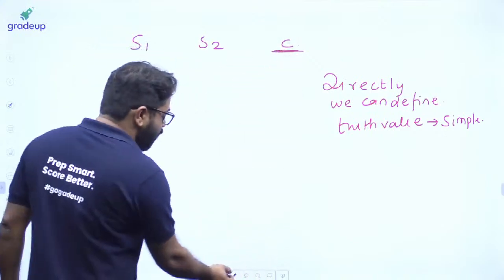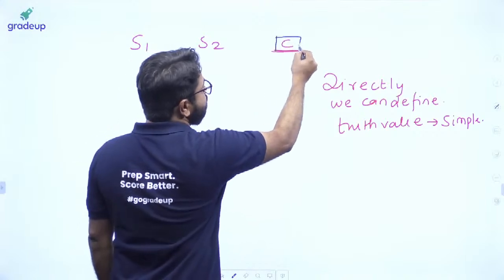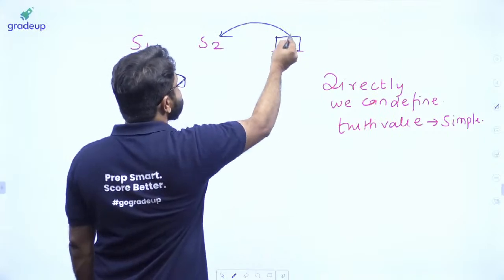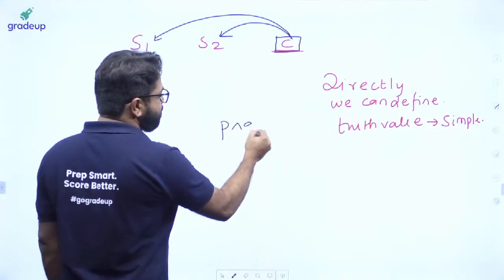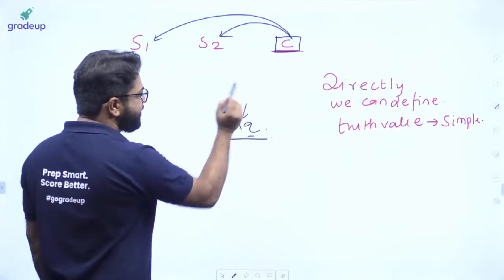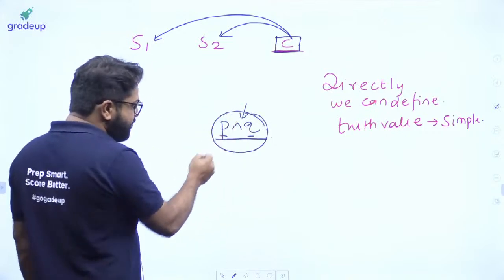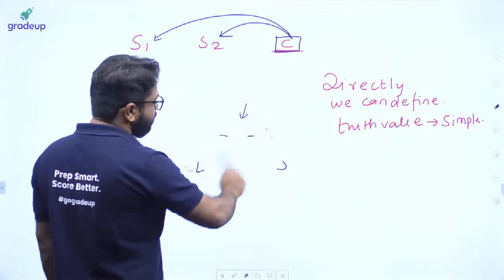That means when you want to define the truth value of a compound propositional statement, it has to be dependent on this, it has to be dependent on this. See, this is a compound propositional statement. You know why? This is one simple statement, this is another simple statement, this is the connective. So when you want to define the truth value of this, it is dependent on P, it is dependent on Q. That is my point or the observation.